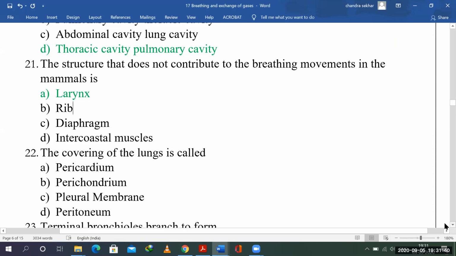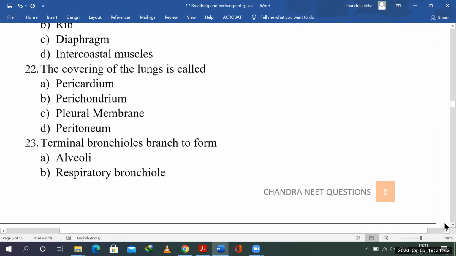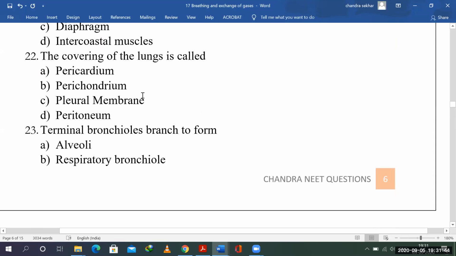The covering of the lungs, as we have just seen, is the pleura, here called pleural membrane. The options are pericardium, perichondrium, and peritoneum. Different kinds of options have been given here compared with the previous questions.